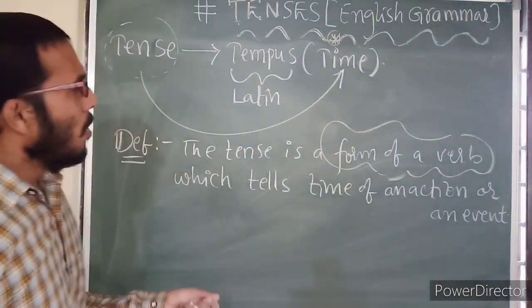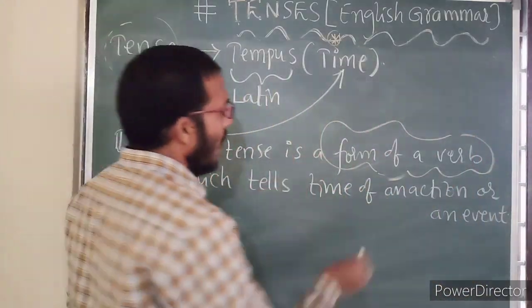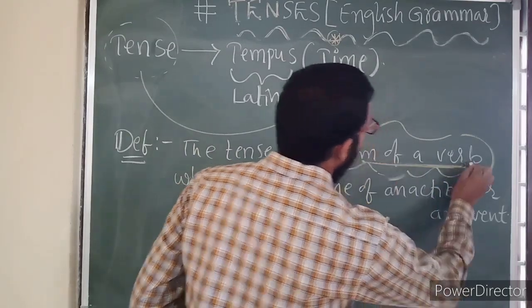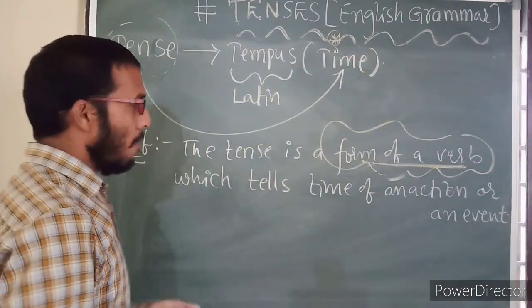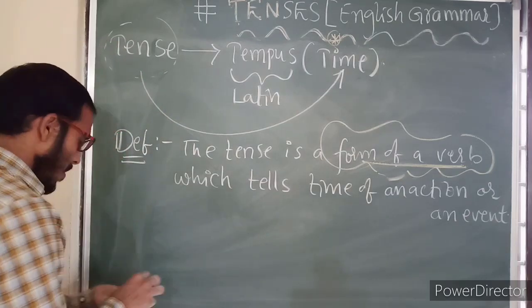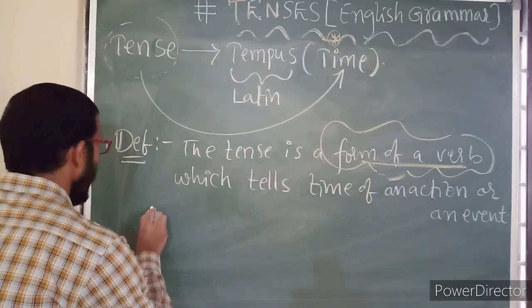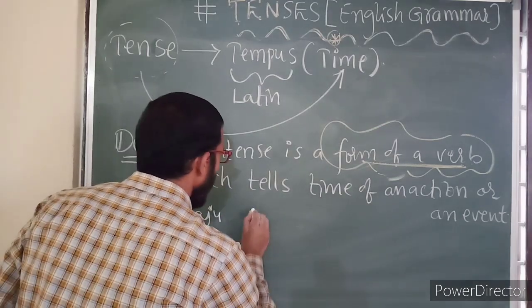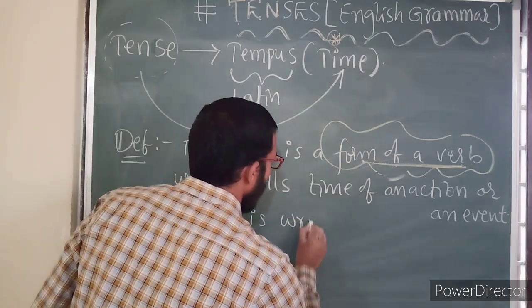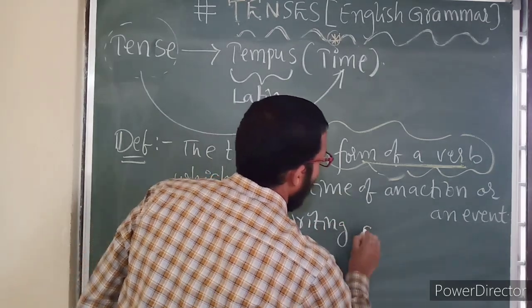Okay. Now, how are we getting this? See here, this definition we are describing, we are learning with examples. Now three examples I am going to take here. Example number one: Raju is writing a letter.